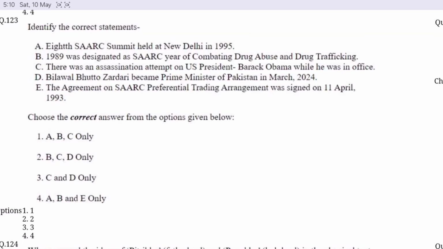Question number 123. Identify the correct statement from the code given below. Option D is correct here. A, B and D, that 8th SAARC summit held at New Delhi in 1995. 1989 was designated as the SAARC year of combating drug abuse and drug trafficking. The agreement on the SAARC Preferential Trading Arrangement was signed on 11 April 1993.